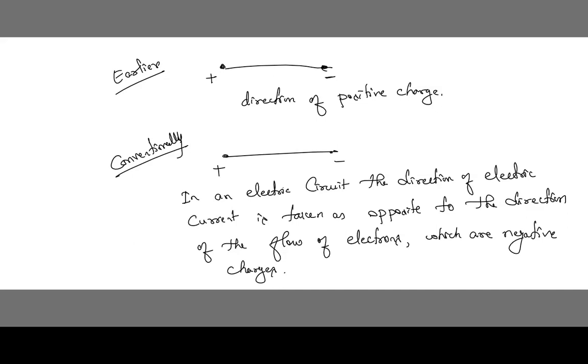So earlier, before we got to know about the electron concept, we discussed the direction of positive charge. From this we got to know the direction of electric current. But later on it has been proved that in an electric circuit, the direction of electric current is taken as opposite to the direction of flow of electrons. Understood?